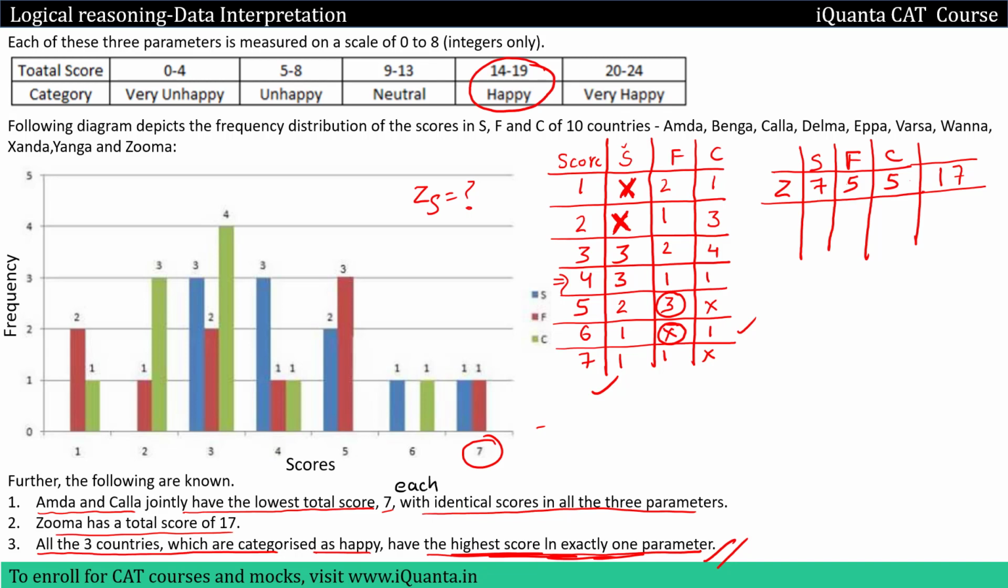Do we have a score of 5 possible for C? For C, a score of 5 is not possible. We have a cross over here, so this is gone. Let us check another case.